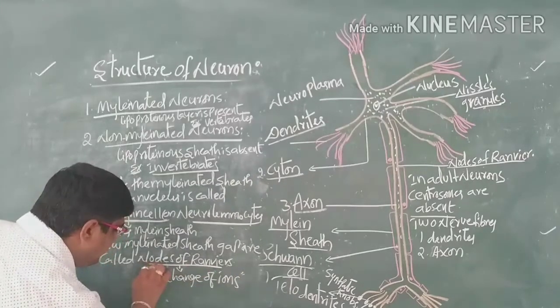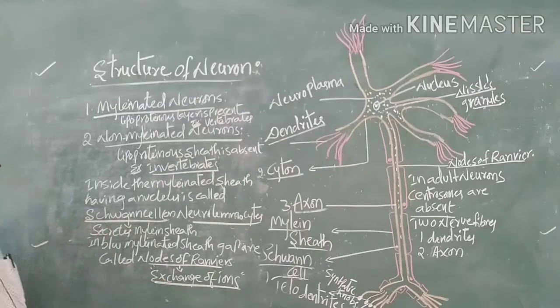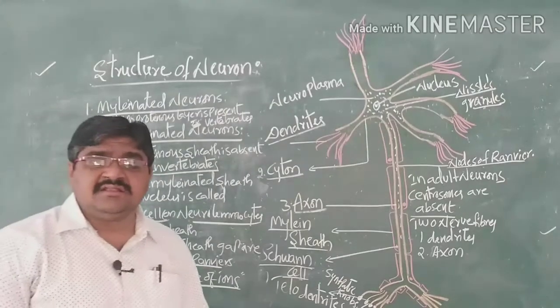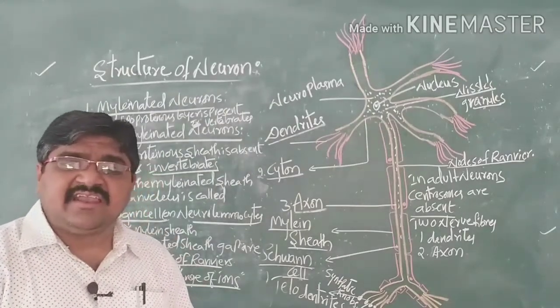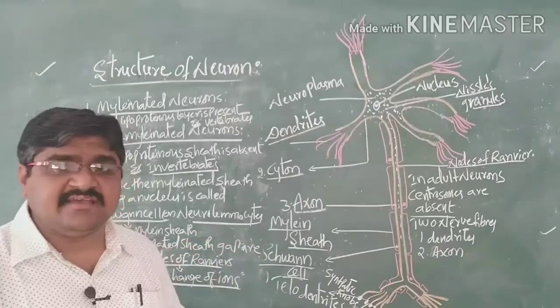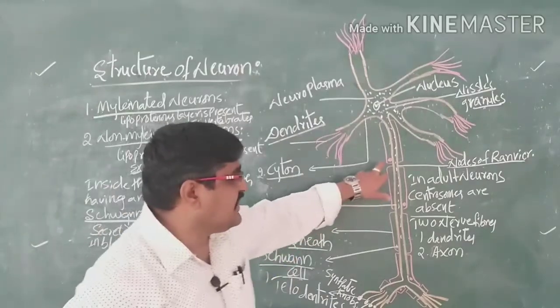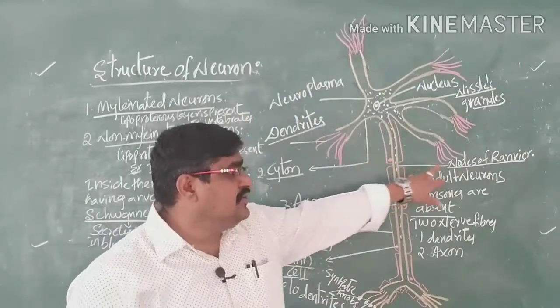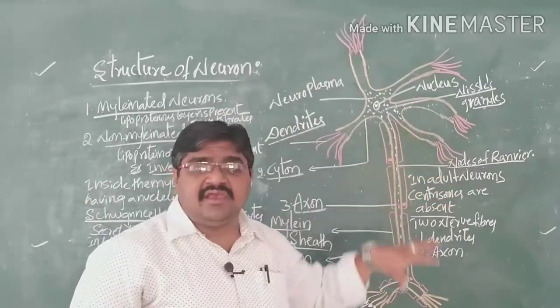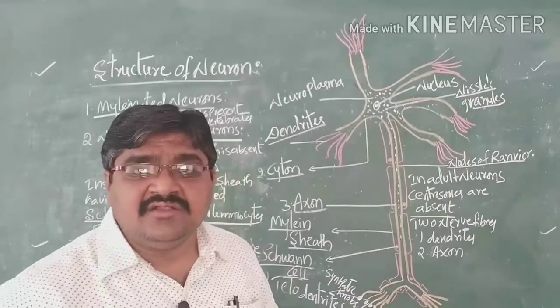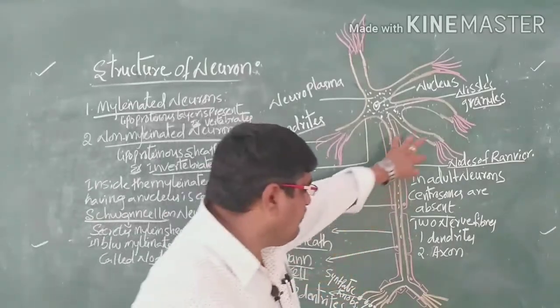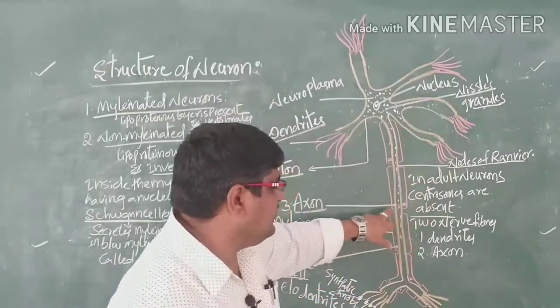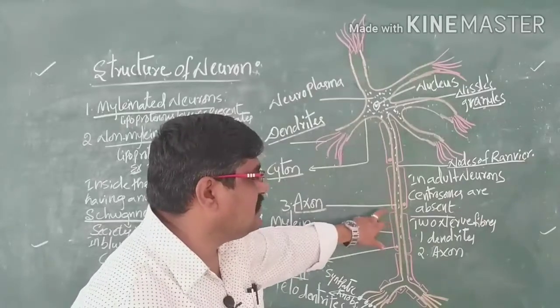When the nerves are stimulated, the exchange of ions takes place in between these gaps. The gaps are called the nodes of Ranvier. So wherever we have these gaps, we call them nodes of Ranvier.